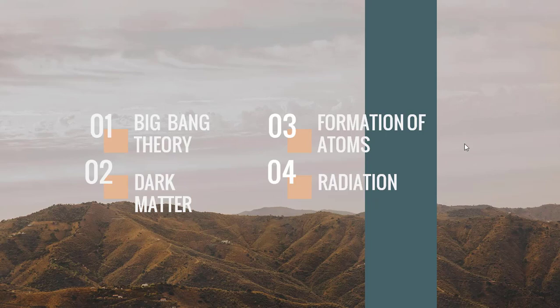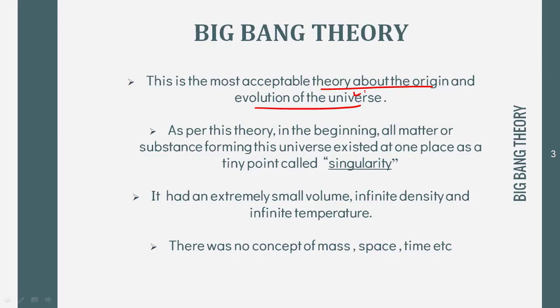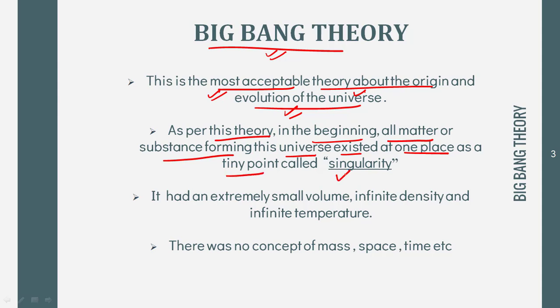Let's start. So the theory about the origin and the evolution of the universe is given by Big Bang theory. Although there are other theories as well, this is the most acceptable theory which talks about the origin and the evolution of the universe. So let's see what this theory means. As per this theory, in the beginning, all matter and substance forming this universe existed at one place as a tiny point called singularity.